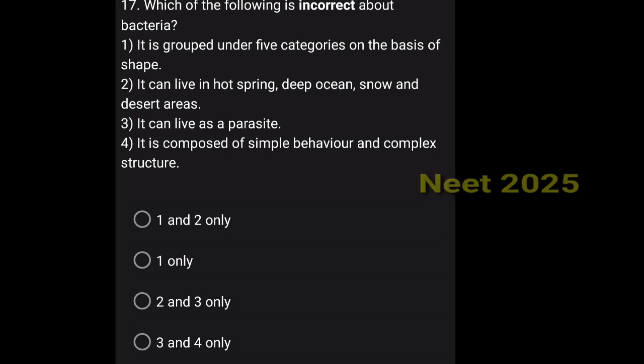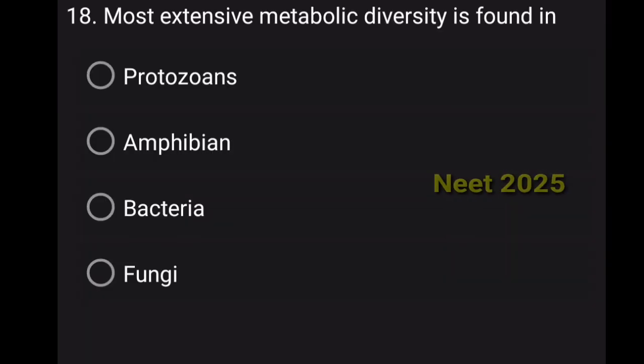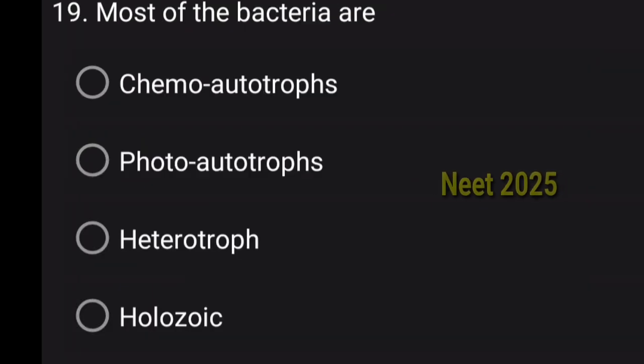Question number 17. Which of the following is incorrect about bacteria? If you go through the options, the given statement, only one statement is correct. So, according to the given option, option B is correct. One only. Most extensive metabolism or metabolic diversity is found in. So the correct answer is option C, bacteria. It is a case where we got most extensive metabolic diversity. Correct?